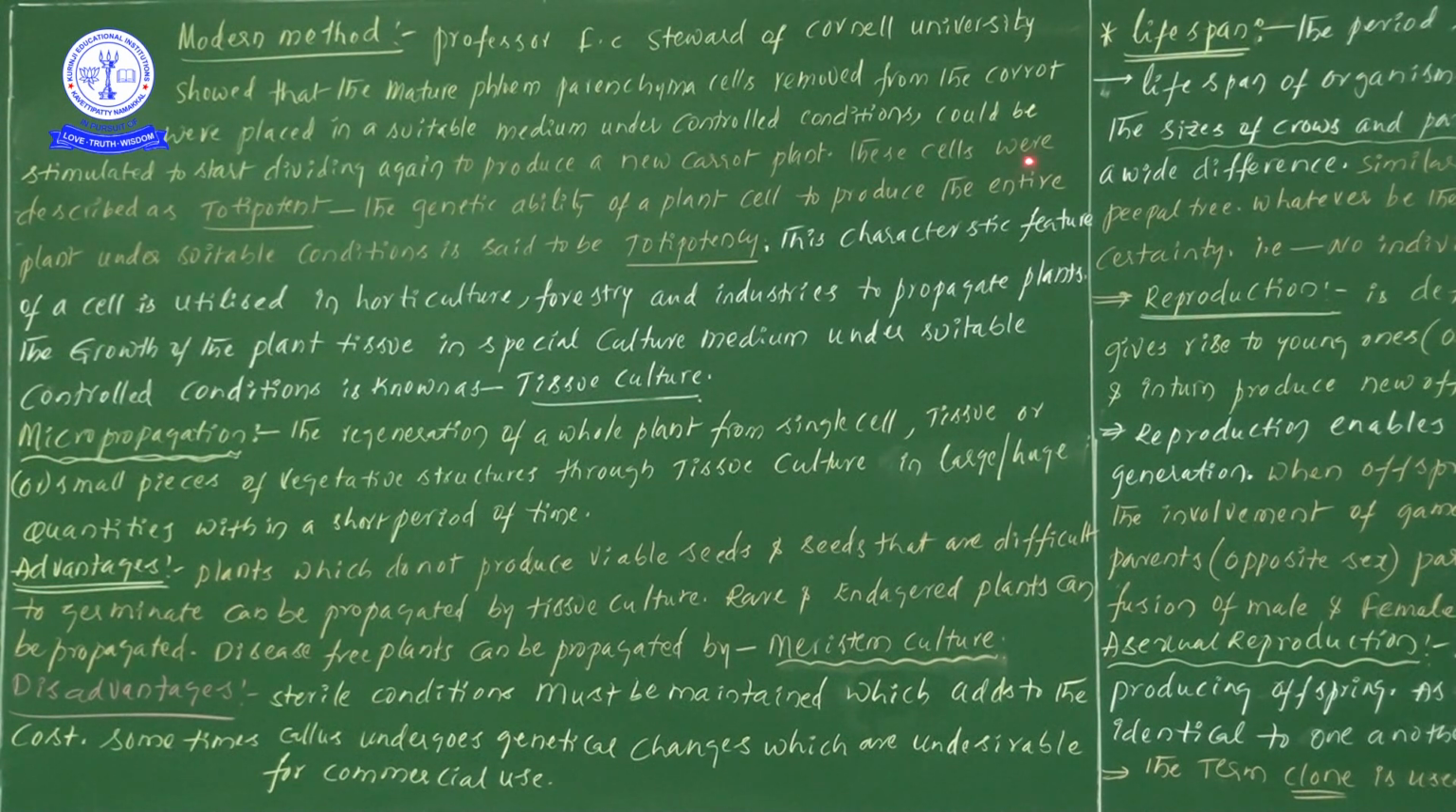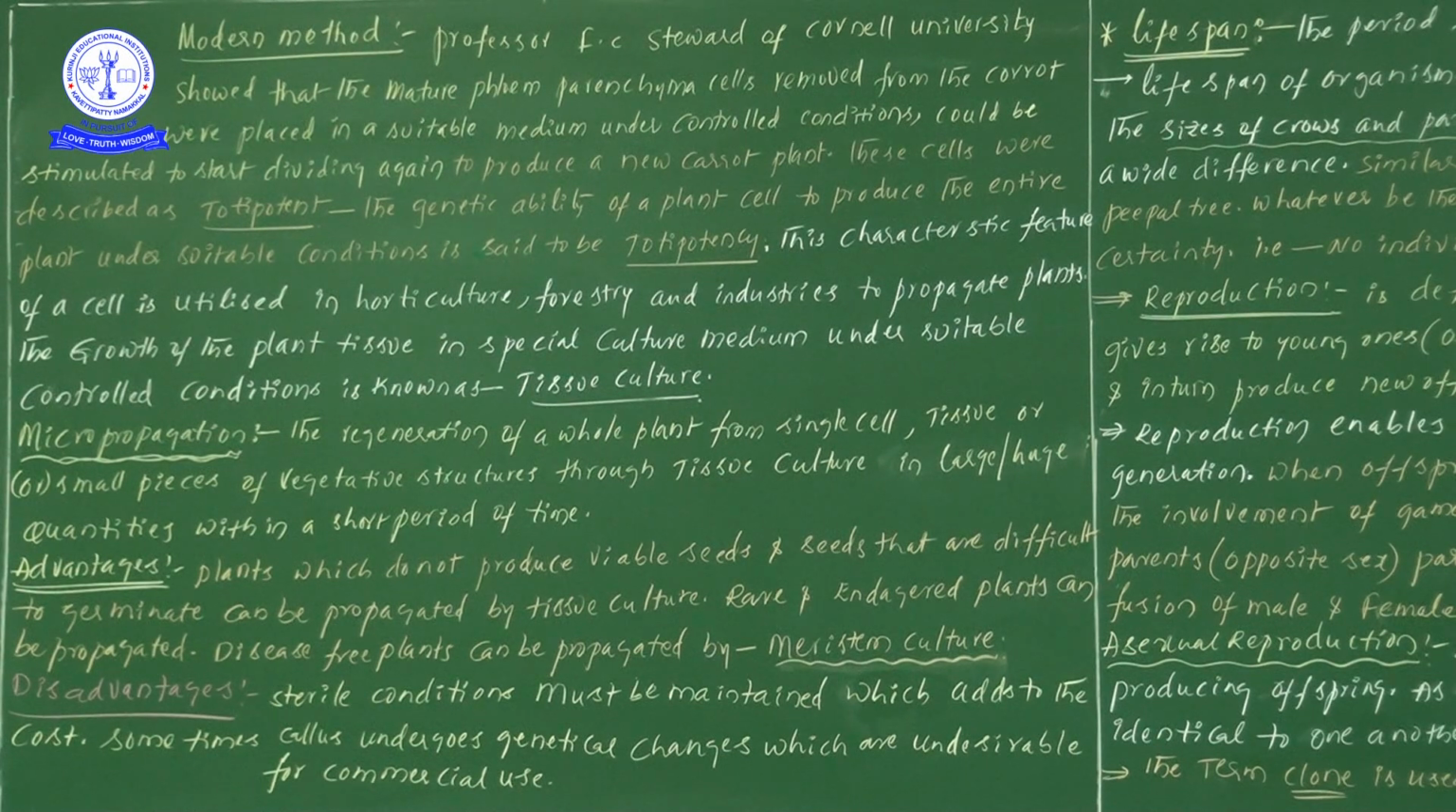Now these cells were described as totipotent. Which cells? In the second line, the phloem parenchymatous cells that scientist Stewart took for his experiments to generate a new carrot plant. These cells we can take as totipotent cells, because they have the capability to give rise to a new young plant.